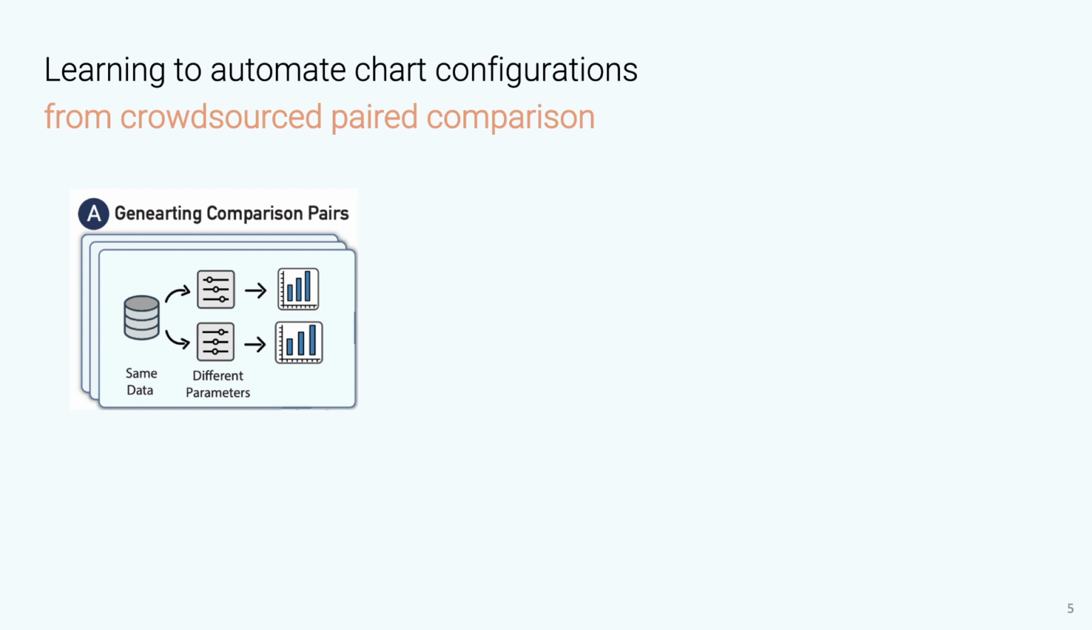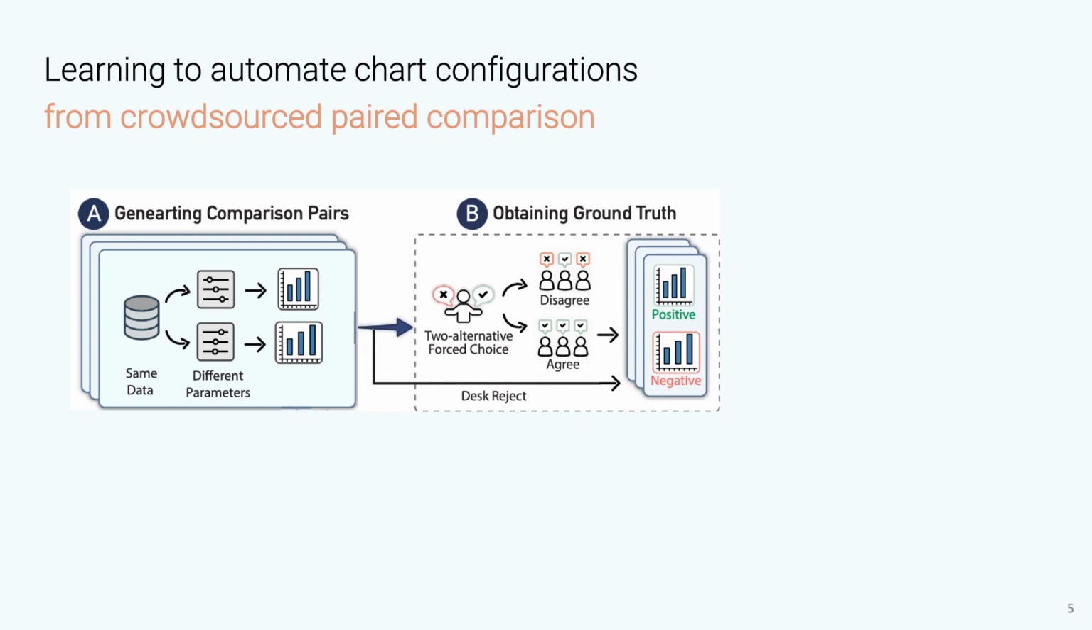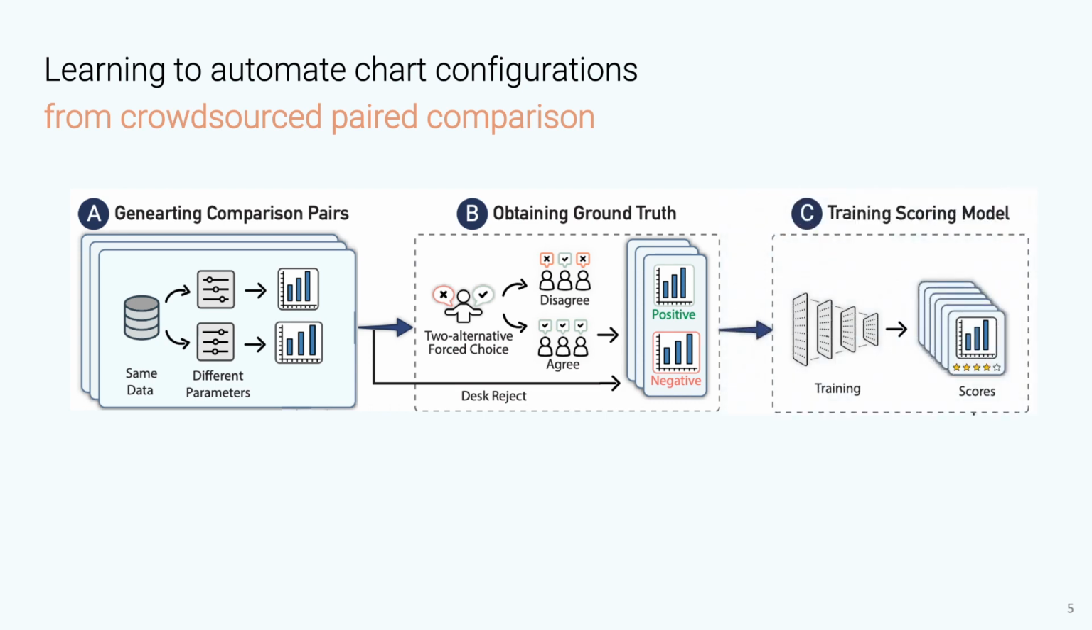First, we generate comparison pairs, which are charts encoding the same data but with different parameters. Then, we ask participants to choose a better one from a pair, and if all participants agree with each other, we mark the better chart as positive and the other as negative. There is also a desk reject step where we mark charts violating a set of design rules as the negative in a pair. Thirdly, we train a machine learning model to learn human preference from paired comparison data.